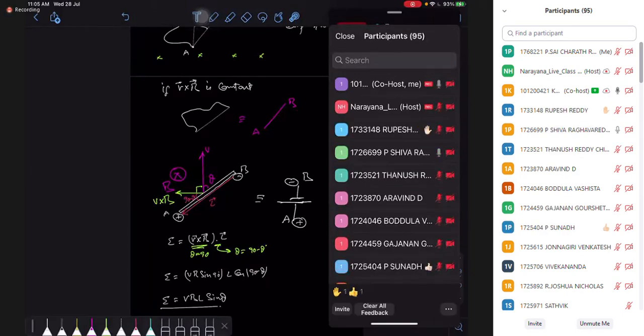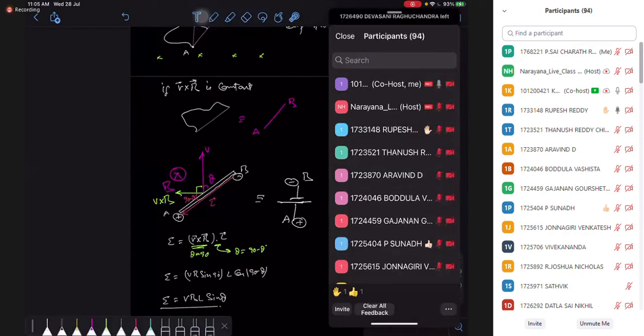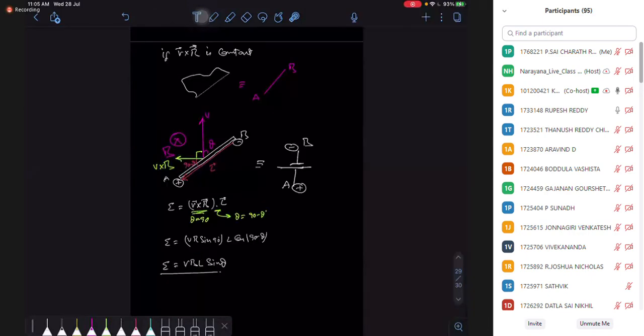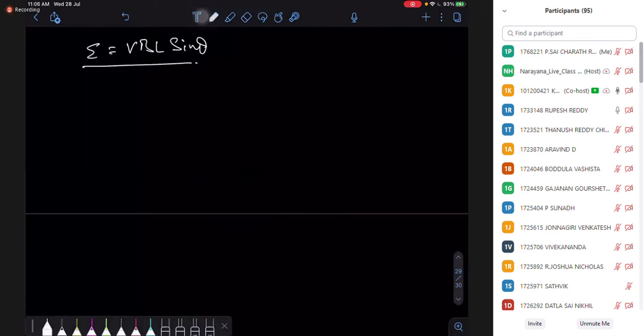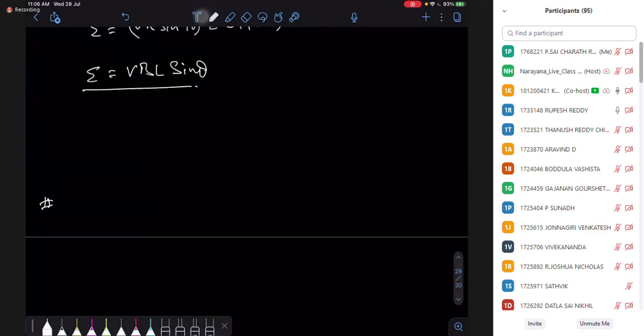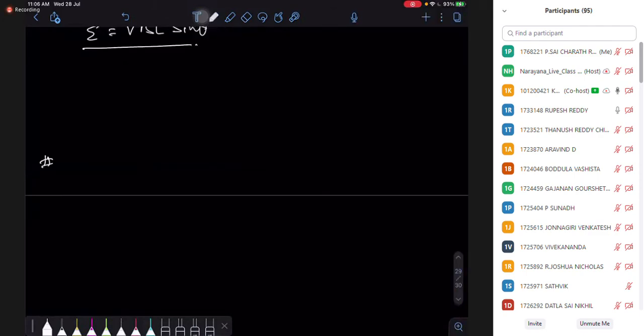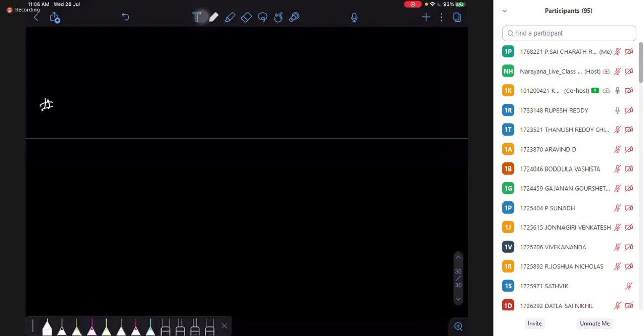So anyone else have a doubt here? Yes, Rupesh. Sir, if the moving object is not a wire, which length do you have to consider? That is a good question. Which length are you going to consider? To understand your doubt, we can take one more question here. In this question we don't take any wire, we don't take any rod.